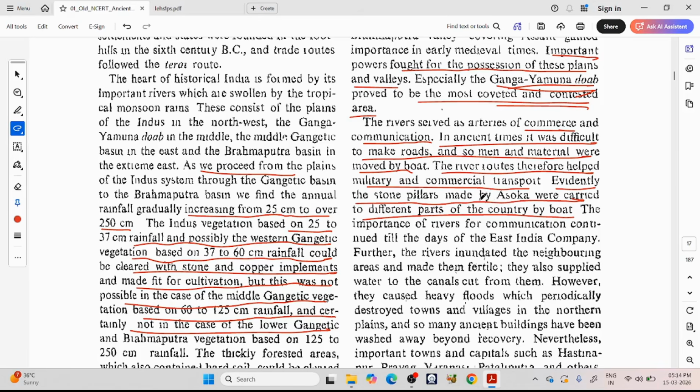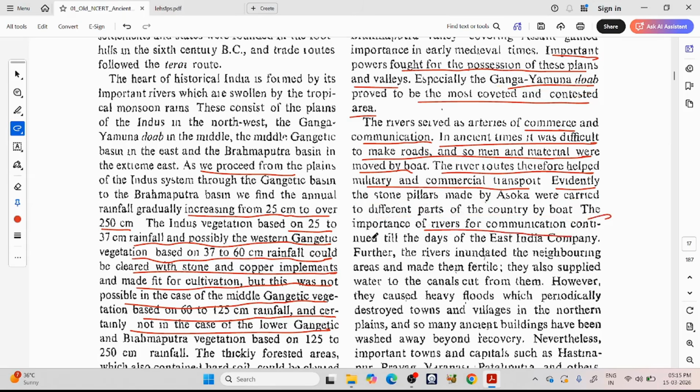Around the 3rd century, 4th century BC, the Mauryan kings came in the Magadha kingdom, and they were the first pan-Indian large kingdoms. Among these Mauryan kings, Ashoka was famous. Ashoka installed stone pillars across the country. So these stone pillars were carried to different parts through rivers by boats. Okay? The importance of rivers